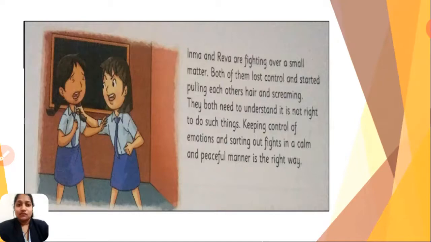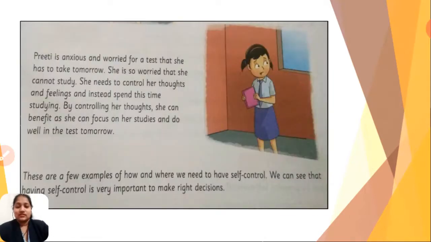So here Inma and Reva also should do this: they should not fight with each other, they should not pull their hair, but sitting at one quiet place, they need to calmly and peacefully think about the matter and solve it. Right? So this is the correct way. For this also you need self-control over yourself. Right? Let's see further.